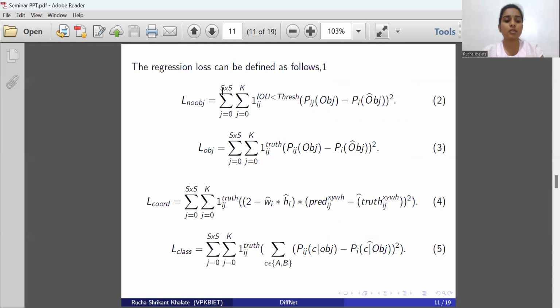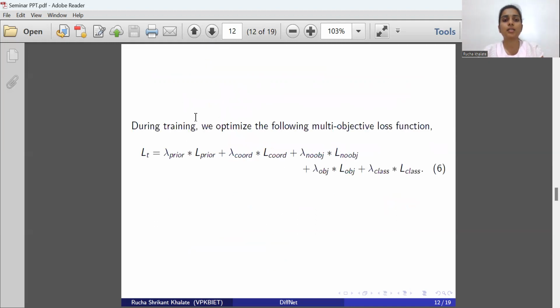The regression loss consists of objectness part, coordinate part, and the classification part. The aim of regression loss is to classify the image in the box, in which box it belongs to. These are the equations for the regression loss, and this is the equation of the loss function. During the training, we optimize the following multi-object loss function. So this is the equation.